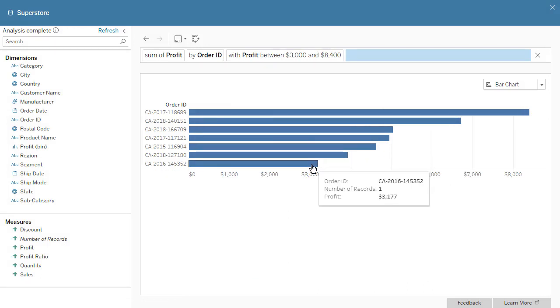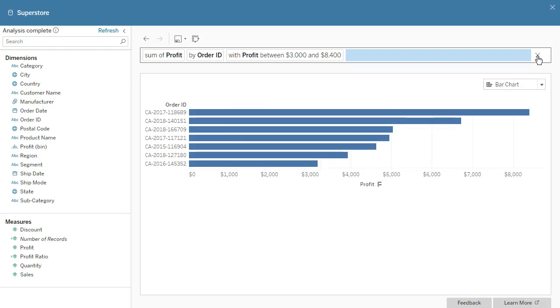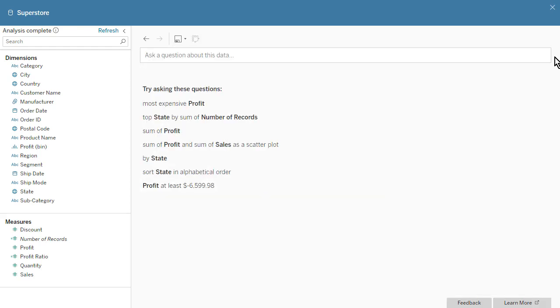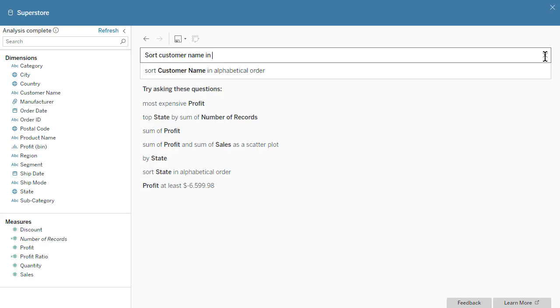Other words to try include low, cheap, and expensive. Ask Data automatically sorts our results. We can also specify the sort order using words such as ascending, descending, and alphabetical. For example, we can ask, "Sort customer names in alphabetical order."